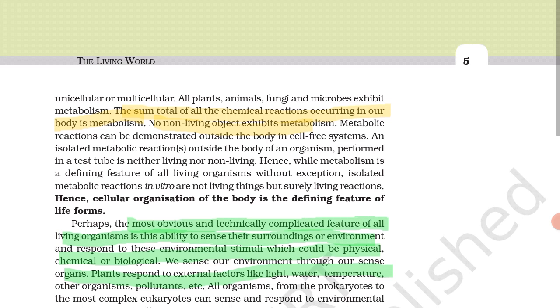We sense our environment through our sense organs. Plants respond to external factors like light, water, temperature, other organisms, pollutants, etc. Plants cannot move from one place to another, but they can respond to these external factors.